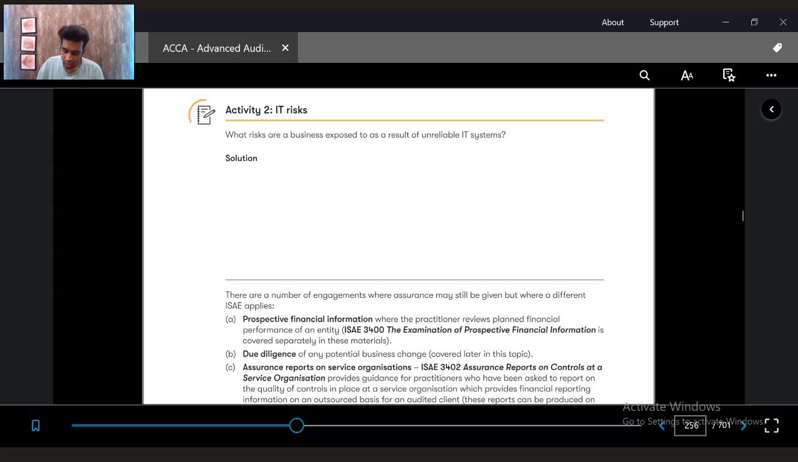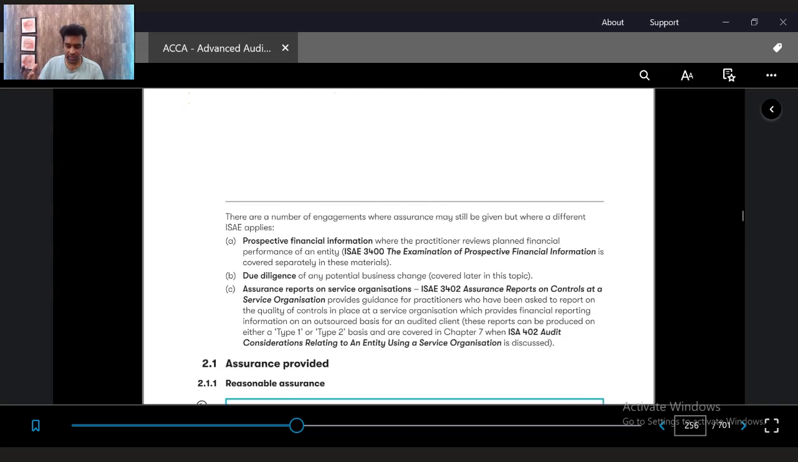All right. I'm not saying that the entire assurance engagements will be part of ISAE 3000, but there are other ISAEs as well: ISAE 3400, ISAE 3402, ISA 402, etc., which cover various other kinds of assurance services. To give you an example, prospective financial information. If a practitioner is reviewing prospective financial information, which means future aspects or future performance of a company, then they will be under ISAE 3400.